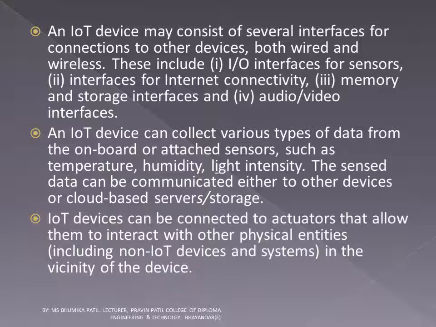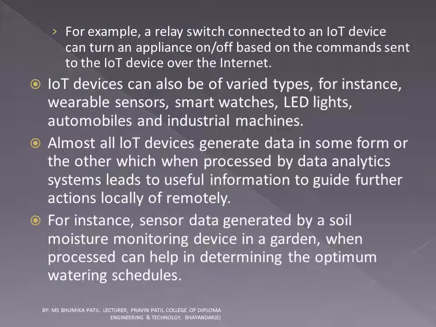An IoT device can collect various types of data from the onboard or attached sensors such as temperature, humidity, light intensity. The sensed data can be communicated either to other device or cloud-based servers or storage. IoT devices can be connected to actuators that allow them to interact with other physical entities, including non-IoT devices and systems in the vicinity of the device.